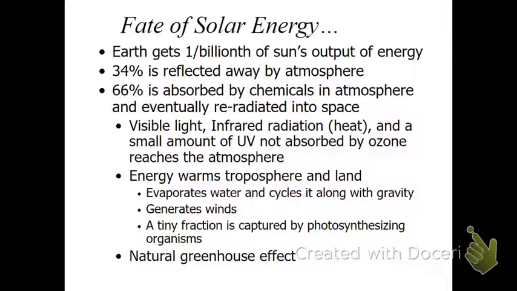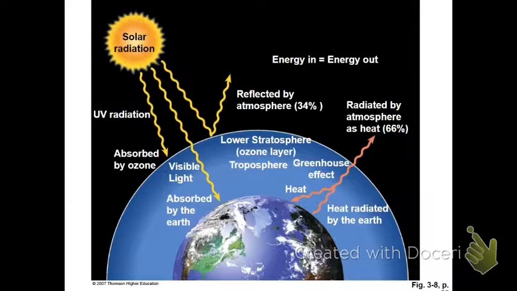About half of it is re-emitted out to space, half of it is re-emitted back down, and that's what keeps us warm. Looking at this again, this is what the greenhouse effect or global warming is all about, where the light hits, the UV is absorbed by the ozone, the visible and some of the infrared goes in, it's absorbed, and then it's re-emitted as infrared, and eventually it leaves the planet.